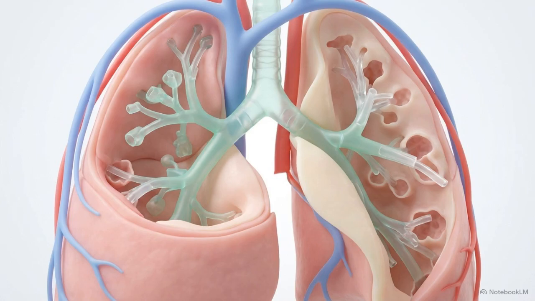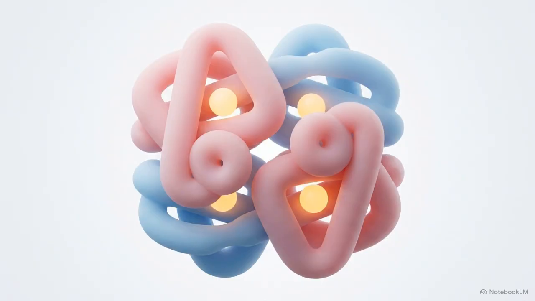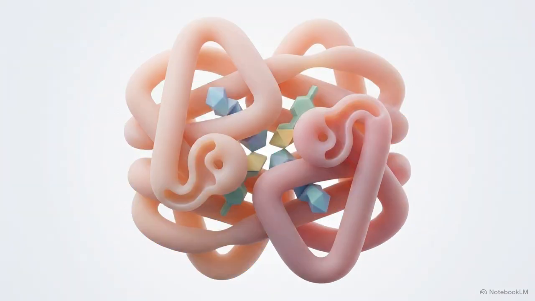A patient can have a perfect ventilatory drive, breathing deeply and regularly, and still suffer from fatal systemic hypoxia. This occurs when xenobiotics attack the hematologic delivery system. Hemoglobin relies on cooperativity, conformational shifts in the molecule that allow it to pick up oxygen in the lungs and easily release it into the tissues. Xenobiotics like carbon monoxide or methemoglobin inducers disrupt this mechanism by altering the hemoglobin's configuration.